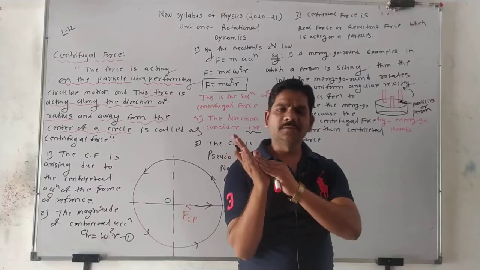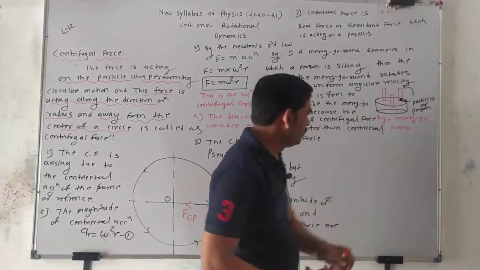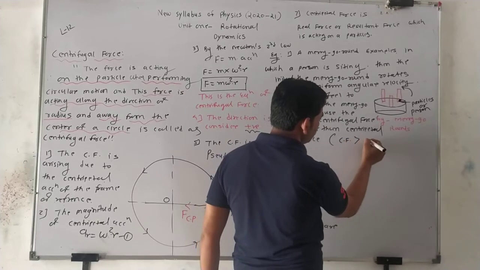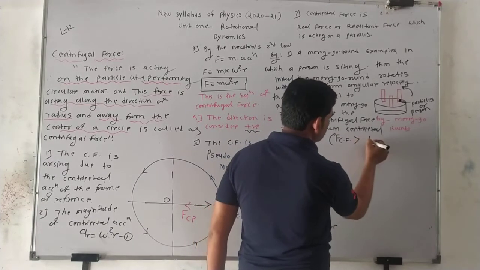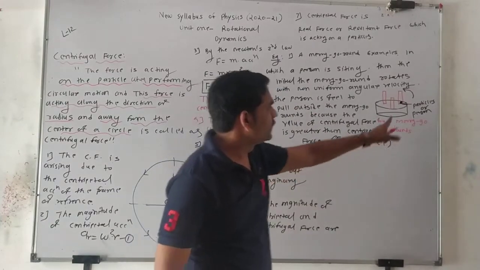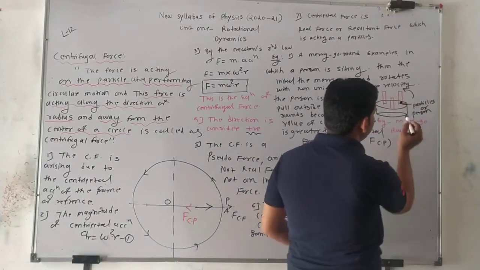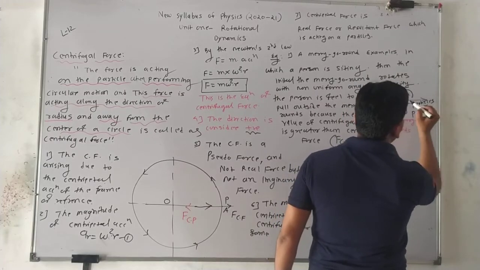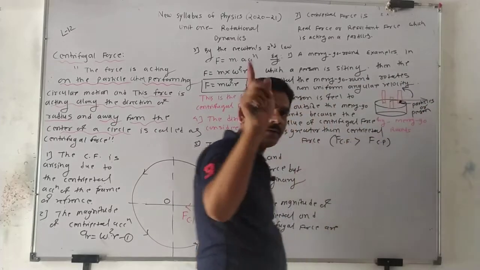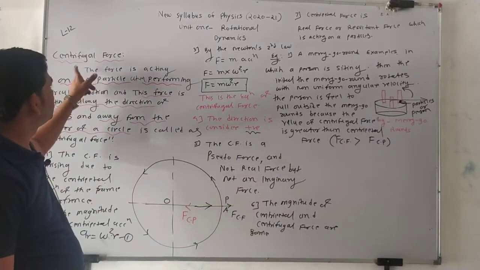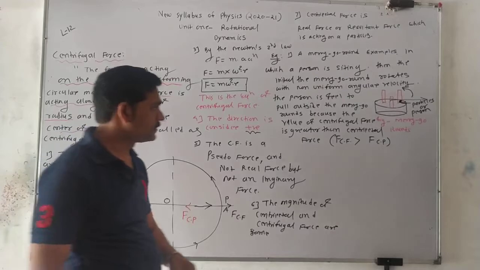Why does the person feel pulled away? Because the value of centrifugal force is greater than centripetal force. So due to that, the person is pulled outside, from the center, away from the center of a circle, which is nothing but the centrifugal force.